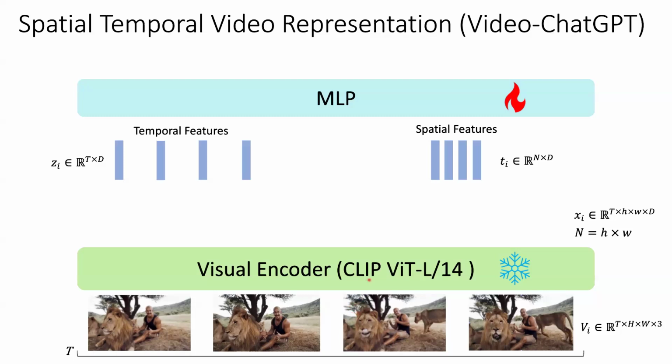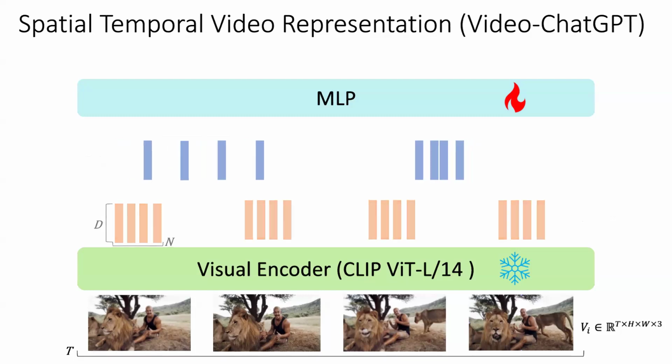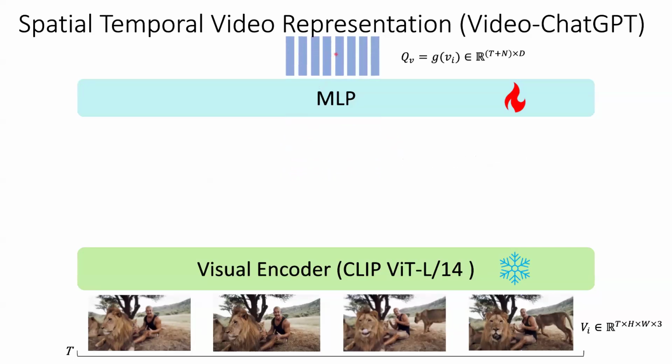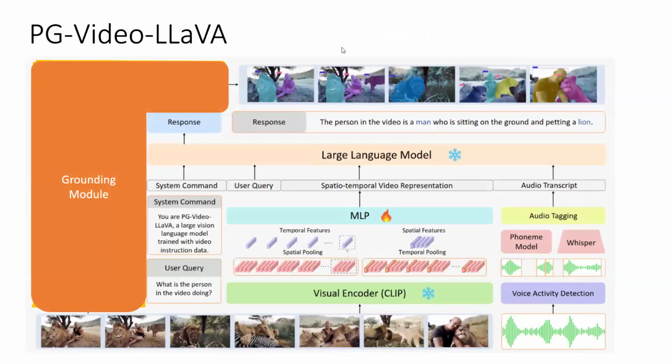After we do the temporal pooling and the spatial pooling, we then combine these features together into one larger set of features. We then feed through our projection layer to convert them into a space that the large language model can understand. Next, we come to the grounding module, which is the second novel addition to PG-Video-LLaVA, which is able to perform pixel level grounding across a video.